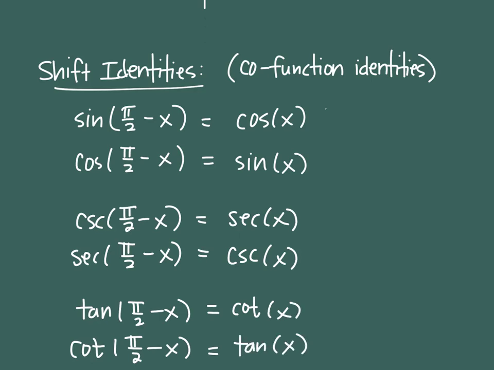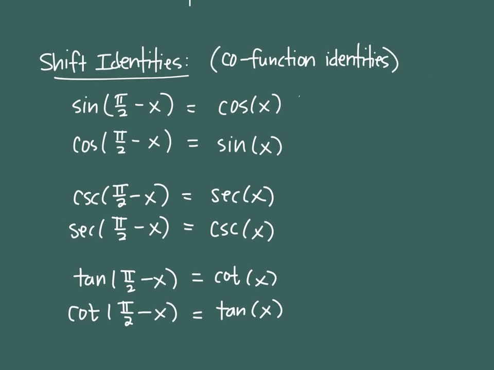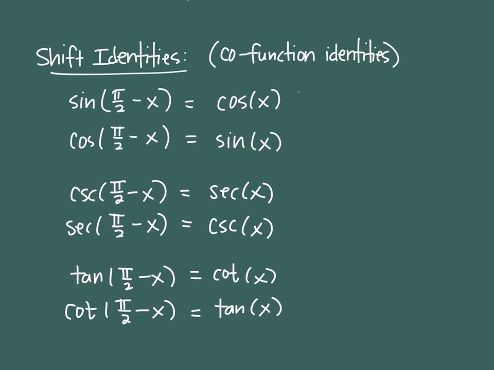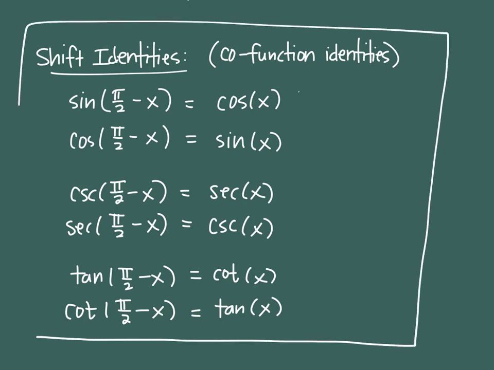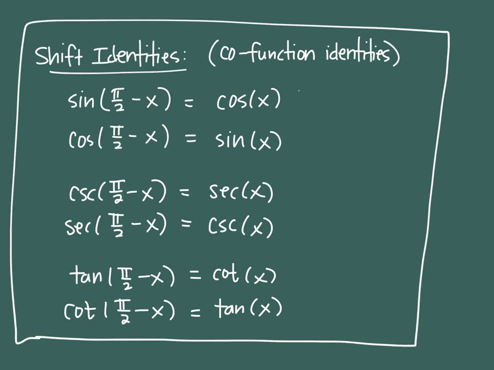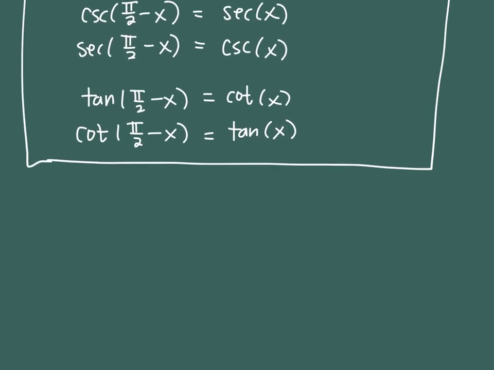So these are called the shift identities. There are 6 of them, but there's basically 3 pairs of 2. And so I'll put my last box around that as the last. So we started with the main ones, we learned the reflection ones, and now we finish off with the shift ones. And so I'll show you 2 examples of that, and then you can start your homework.